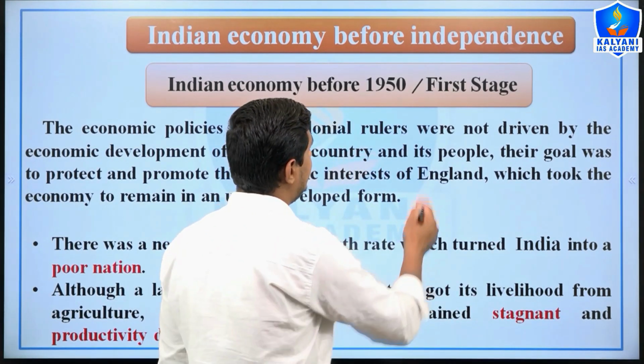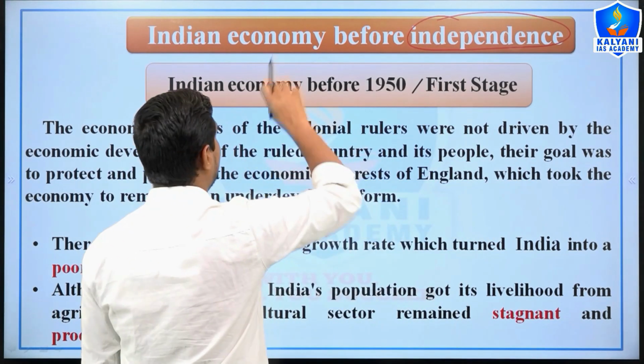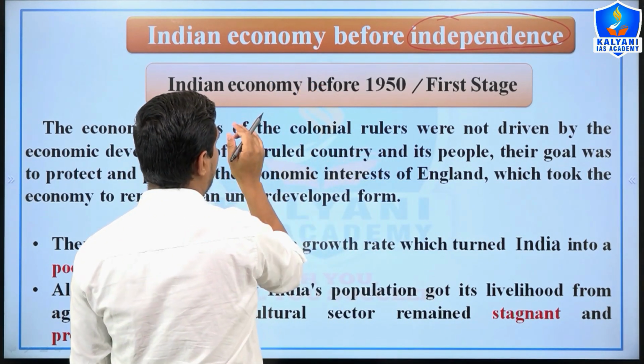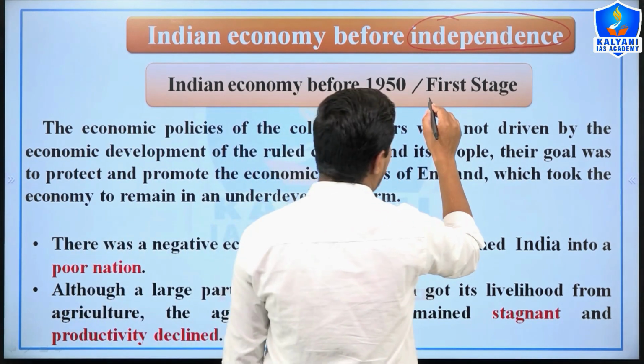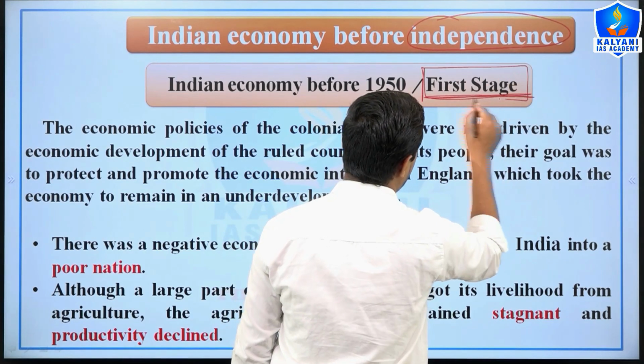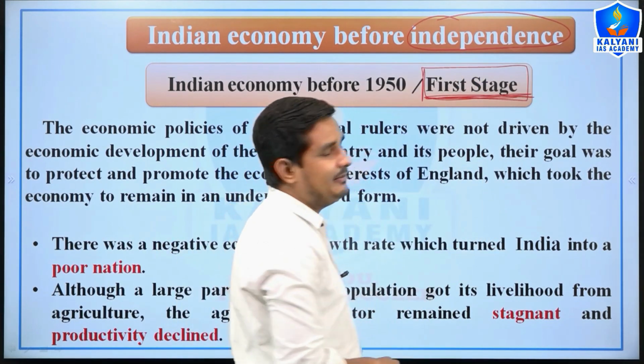So the Indian economy before independence, right? Or we can say the Indian economy in the stages of development, the first stage of development, the Indian economy before independence.